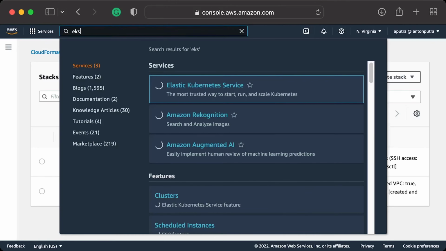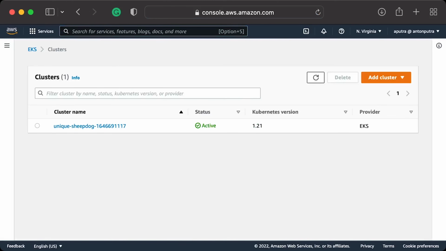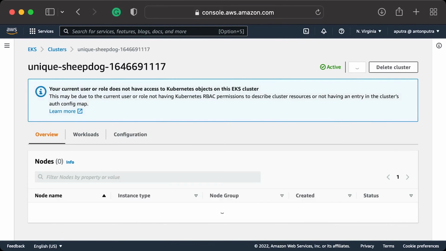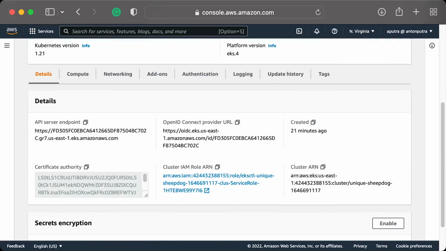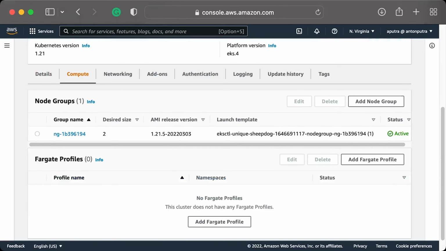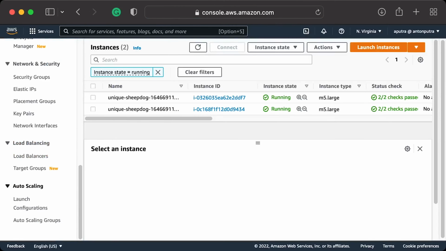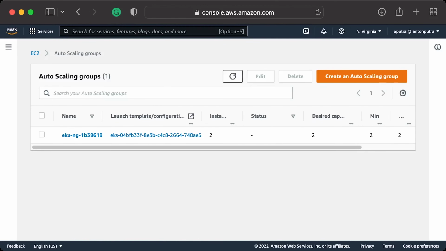Now let's inspect the EKS cluster itself. If you don't provide a name during cluster creation, eksctl will generate a random name for you. The default version for now is 1.21, which will change in the future. You can also customize this. Under the compute, you will find the managed instance group created by EKS with 2 nodes by default. Those are the 2 EC2 instances used as Kubernetes workers. They are created by an Autoscaling group.